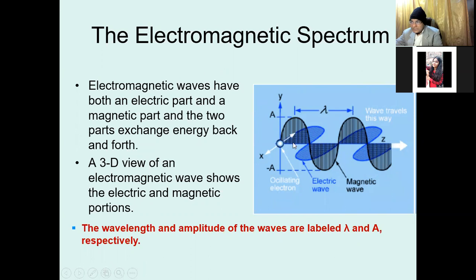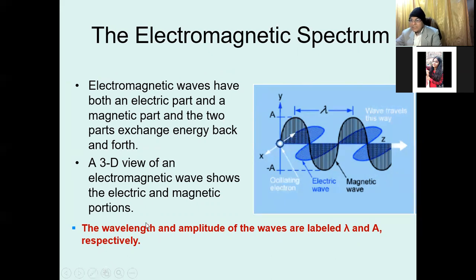Now this is produced due to the oscillating electron. You see this point origin, the origin is indicated as the oscillating electron, and when the electron oscillates, when the electron moves, then these kinds of waves are produced, and these are the form of light.